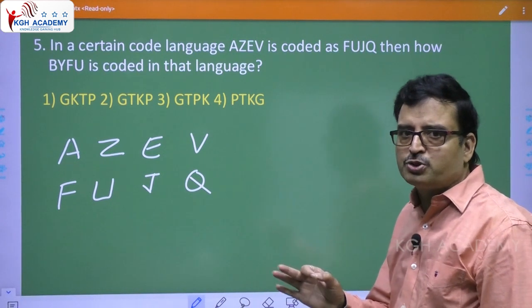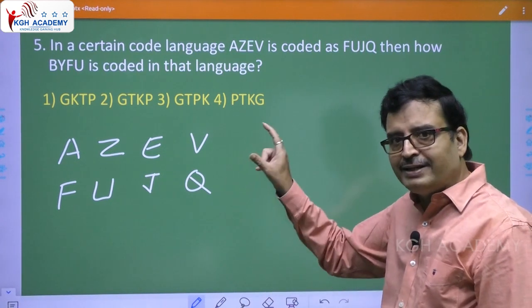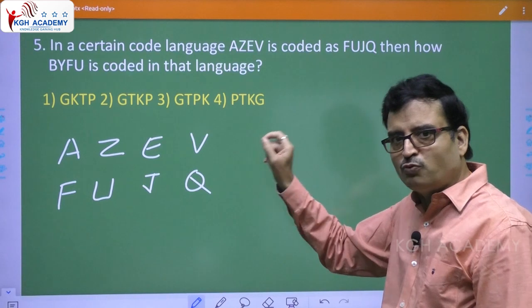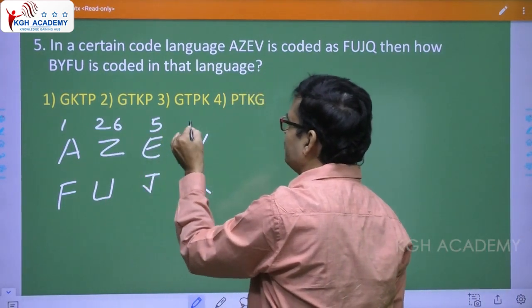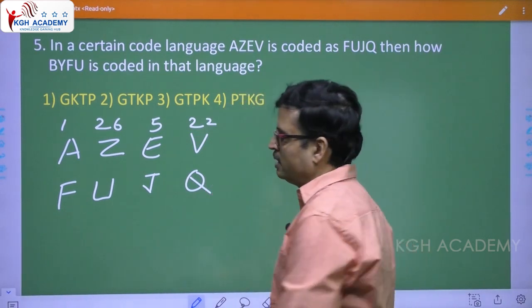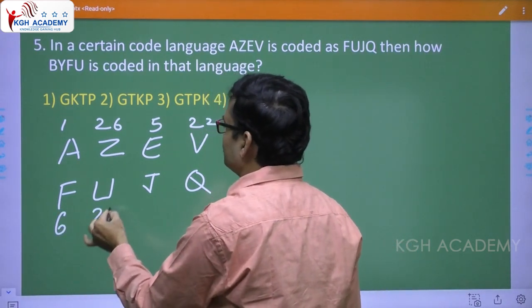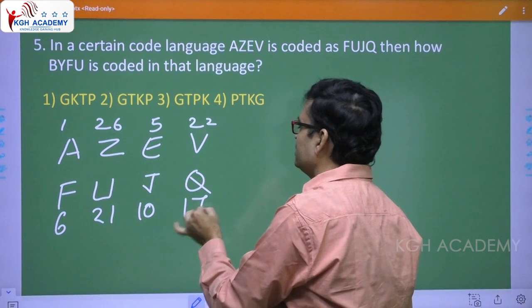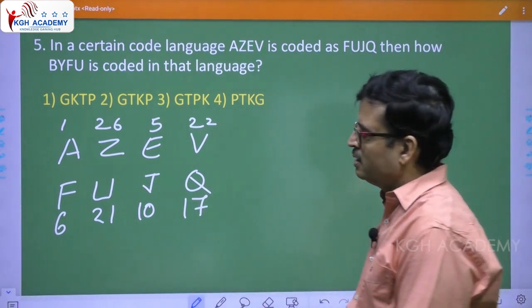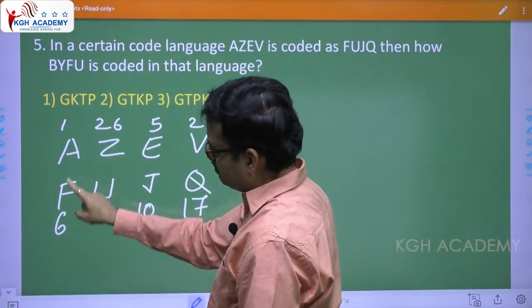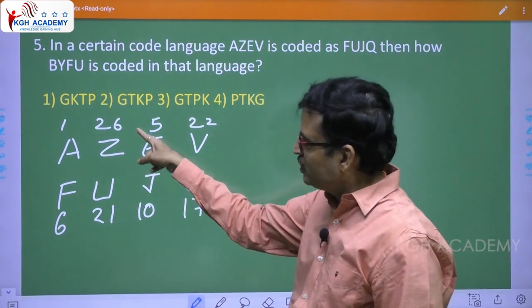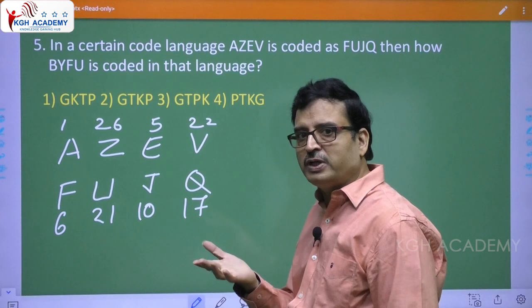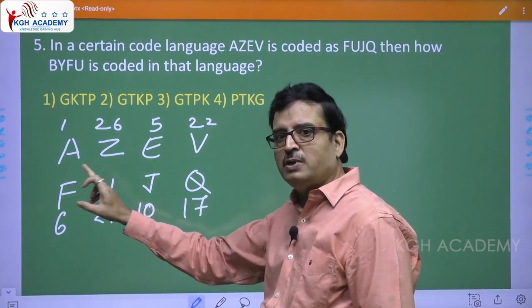So first of all, what are you supposed to do? You find out the number of that given set of letters. So this is 1, 26, 5, 22. Clear? Now see this, 6, 21, 10, 17. Now see this, 1 plus 5, 6. So plus 5. Next, 26, 21, minus 5. So plus 5, minus 5.